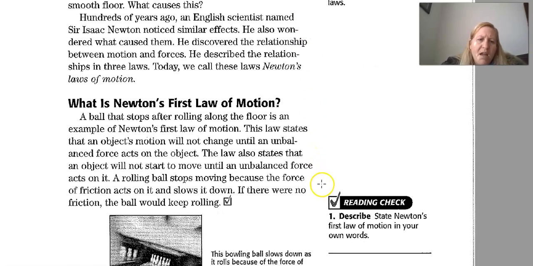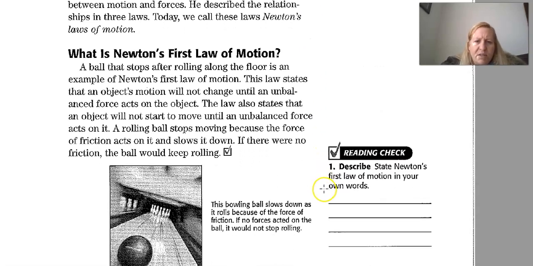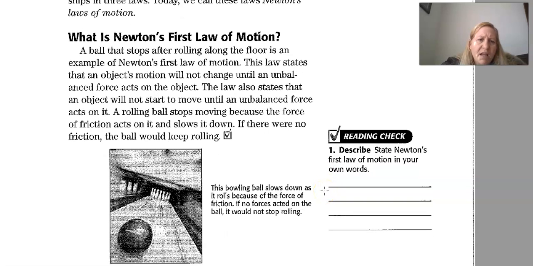Okay, what is Newton's first law of motion? A ball that stops after rolling along the floor is an example of Newton's first law of motion. This law states that an object's motion will not change until an unbalanced force acts on the object. The law also states that an object will not start to move until an unbalanced force acts on it.